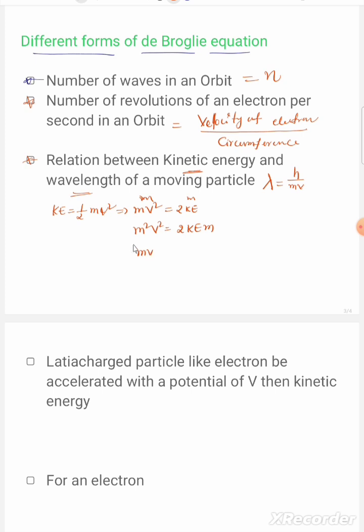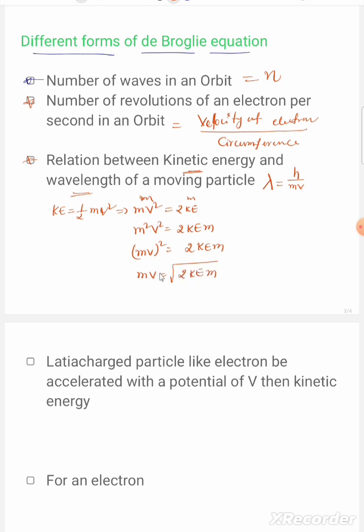Then mv whole square equals 2Km, so mv equals root over 2Km.